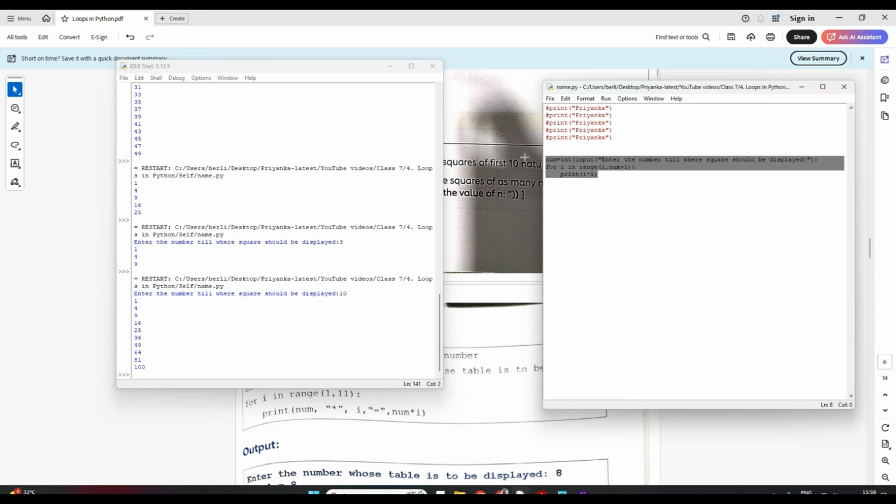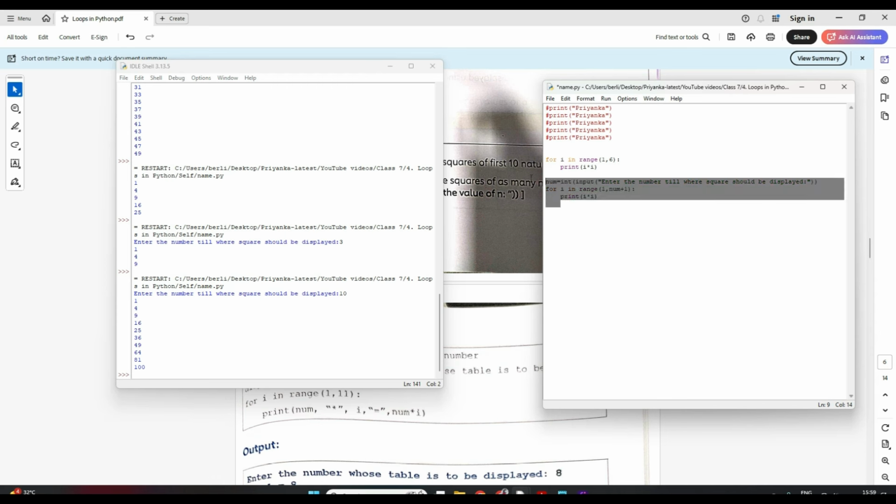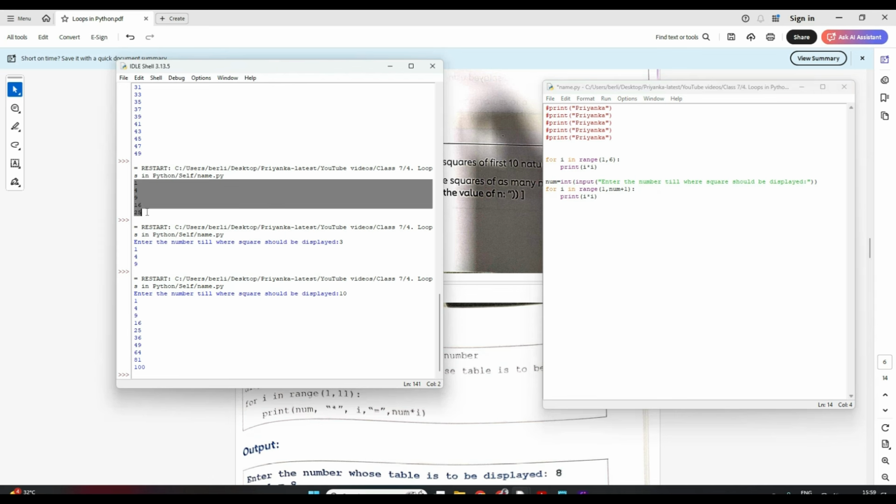First program, let me just write it. So first mine was like this. Here, if you see, I have hard coded this 6. I gave 6, so this will only go till 5 times, right? But here we are not limiting till where we want. We are asking the user to input that number and my loop will go till that number. So when I printed this, it went 5 times only because I have given till that number only.